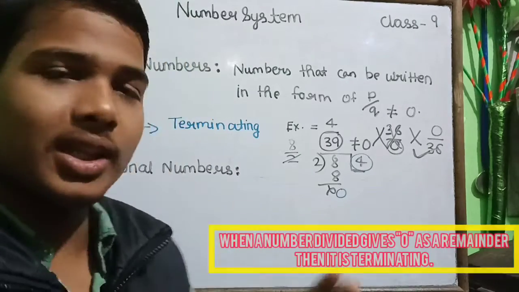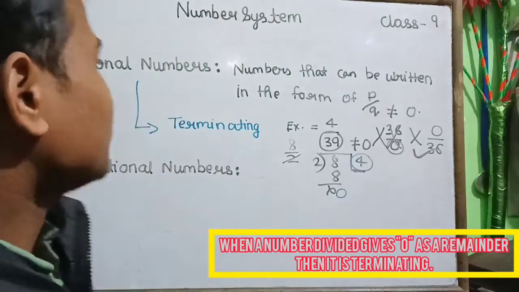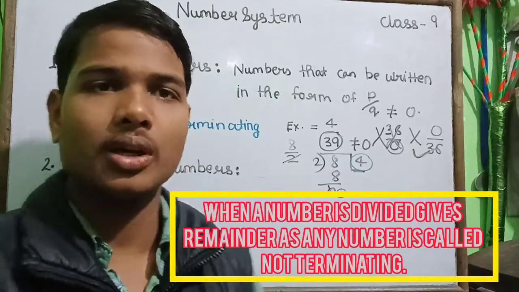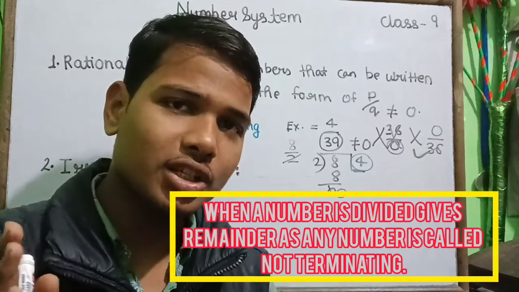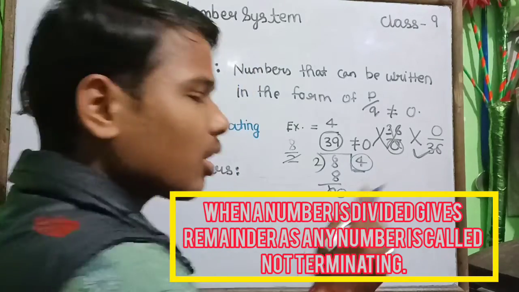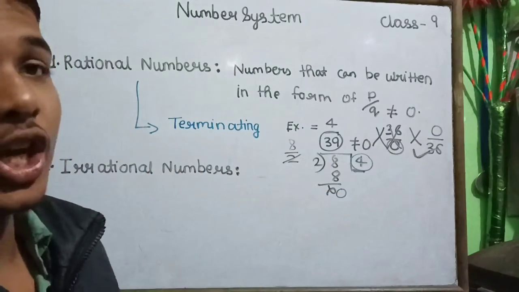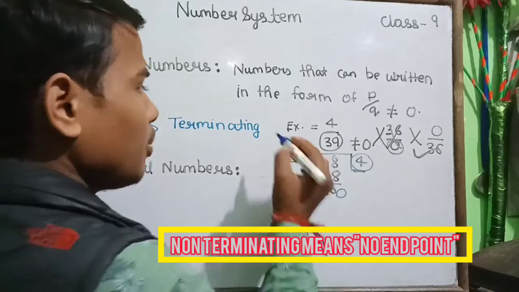Any number that has a remainder 0 is called terminating. When we talk about rational numbers, any number where the remainder is not coming 0, it is going on, then it is non-terminating. Non-terminating means no ending point.